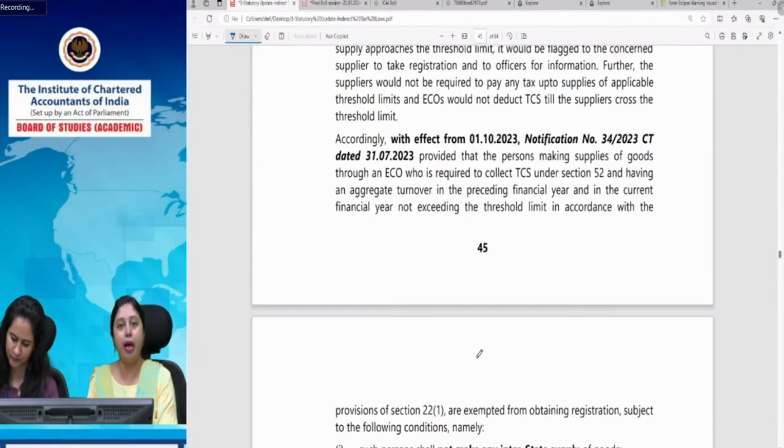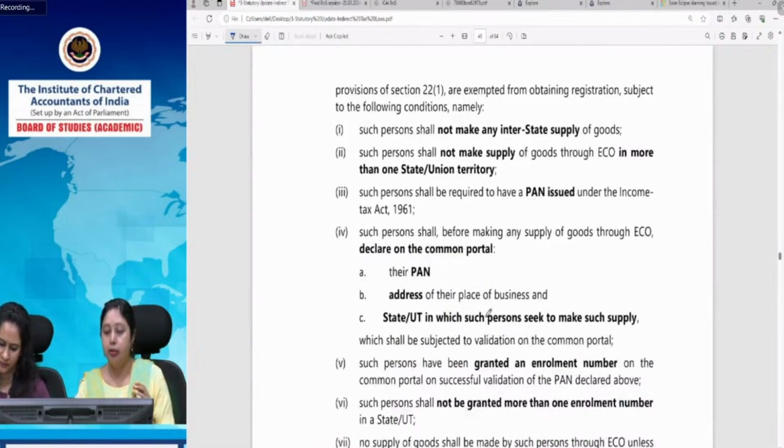ECOs को बोला गया आपको देखना है कि ये person ना तो interstate supply करेगा, ठीक है? दूसरा, he will not supply goods from more than one state. So ऐसा भी नहीं होना चाहिए, because this is another way of escaping the registration. Now what he can do is he can start his supplies, because you are supplying online. So he can show that I am supplying in each of these different states separately. So he can make supplies only from one state. Intra-state supplies only he can make. एक state से बाहर भी नहीं supply कर सकता, बहुत सारे states में भी supply नहीं कर सकता जो person unregistered है till the time he is unregistered.